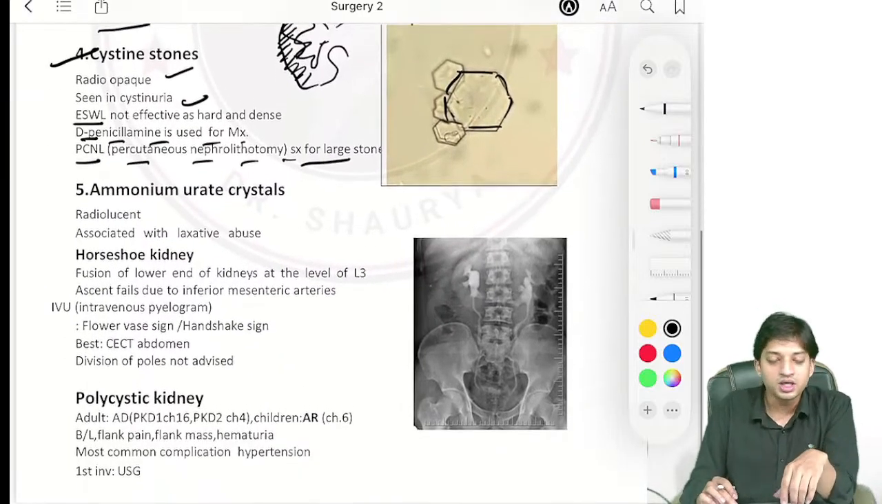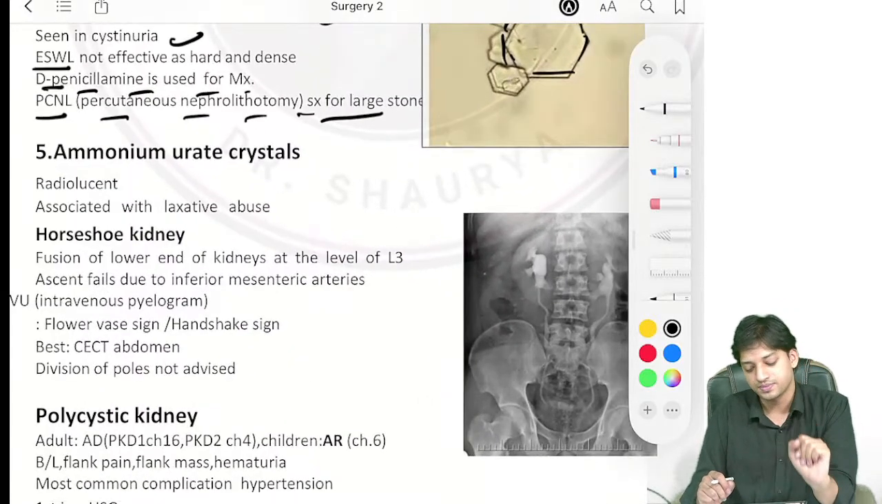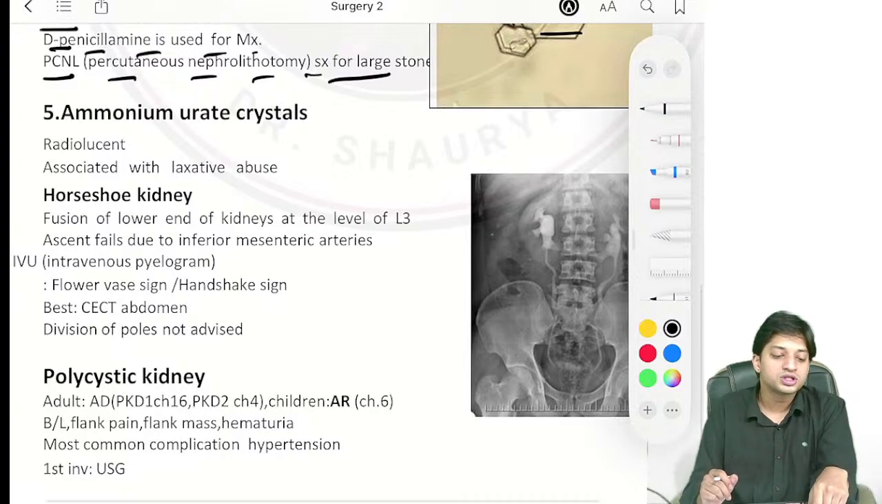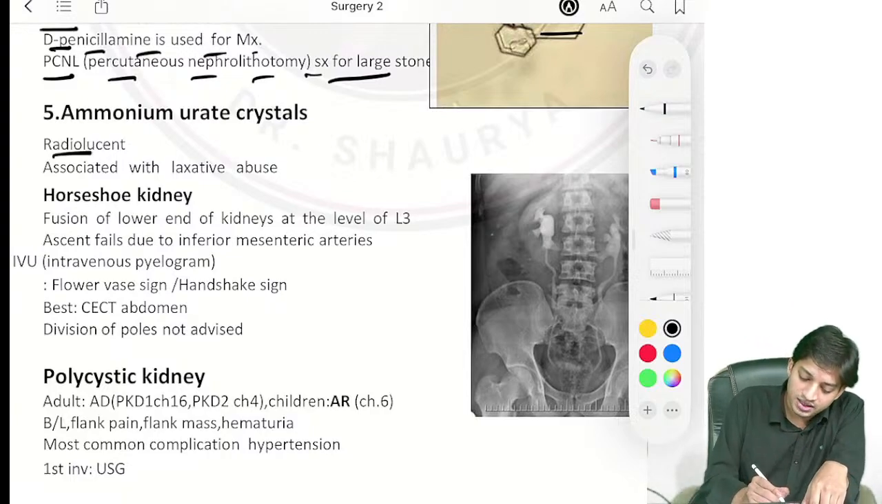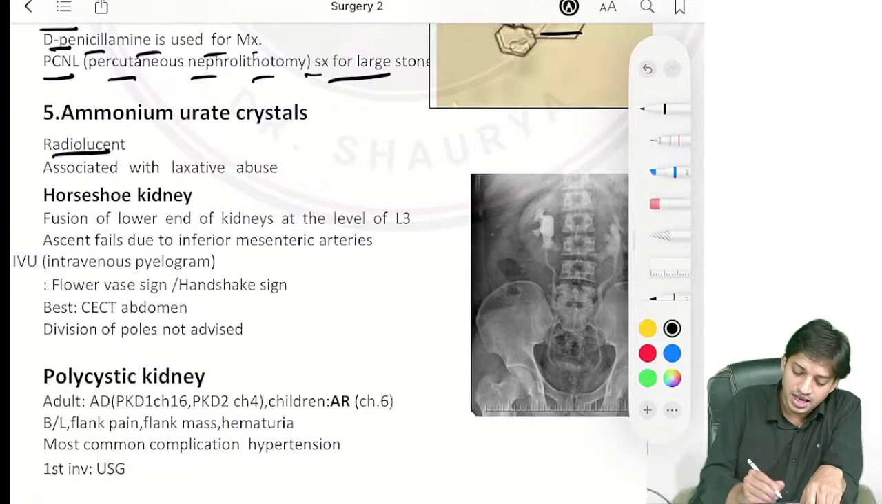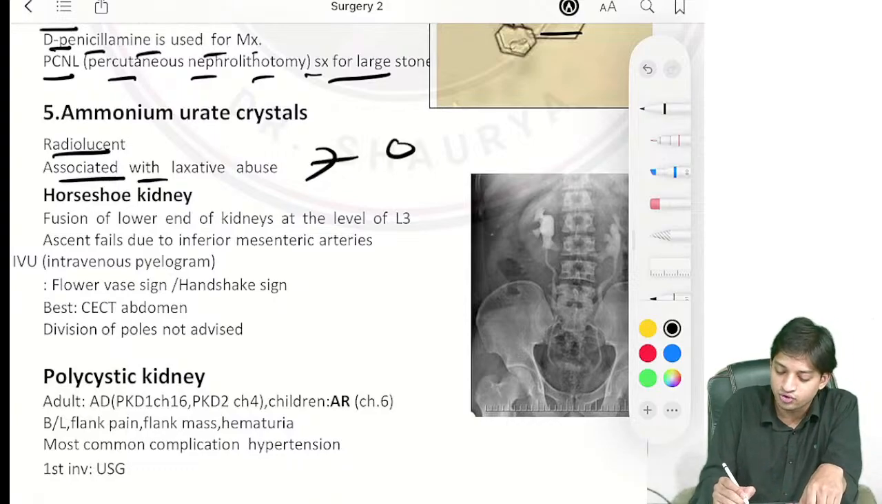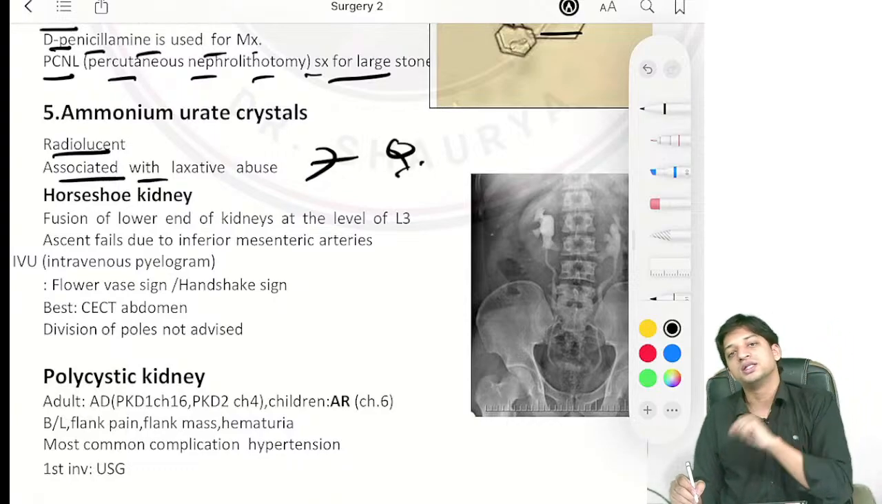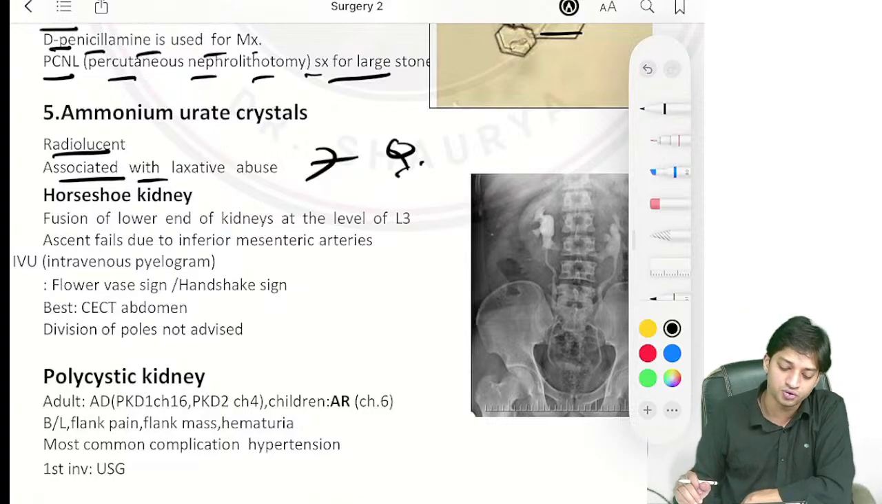Now, coming here to the ammonium urate crystals. What is going to happen? They are radiolucent in nature, and they are associated with laxative abuse. They will give you an important question line: they will give you a history of laxative abuse.